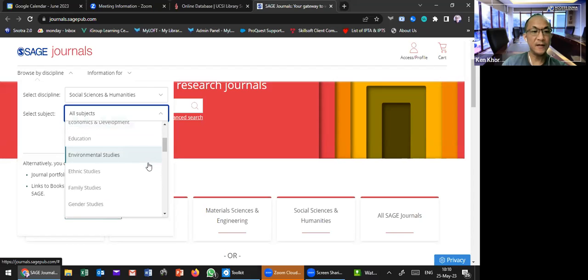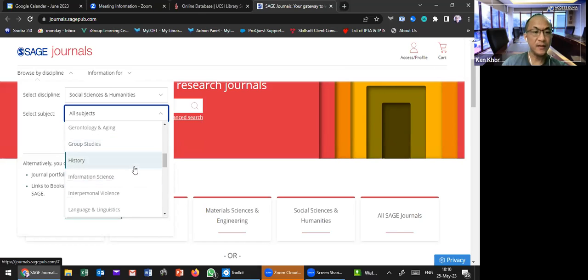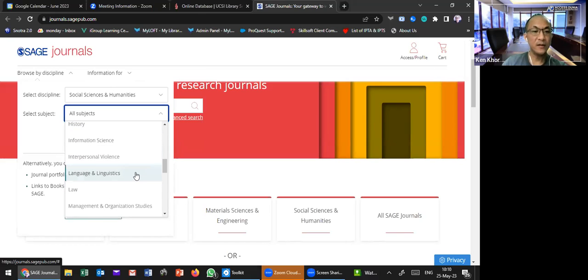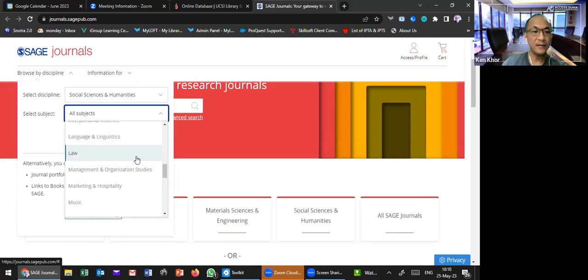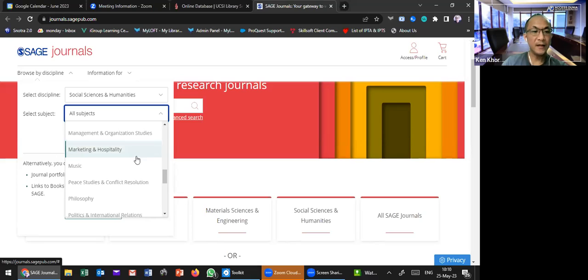For some schools, they also offer history, language and linguistics, and a little bit of law content. They also have a little bit of music content, which UCSI is also very strong in.